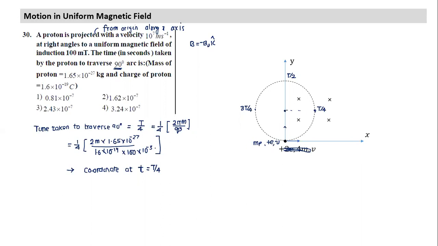So can I mark its coordinate at time t by 4? Once I figured this out, I can easily mark. This coordinate will be equal to r. What will the coordinate be at t by 2? 0, 2r, and I can mark it. Sometimes such a question may come, or the book may not have given any question, but we can calculate this also. Suppose I ask you, find the position of the particle at t by 6. Can you find the position of the particle at t by 6?